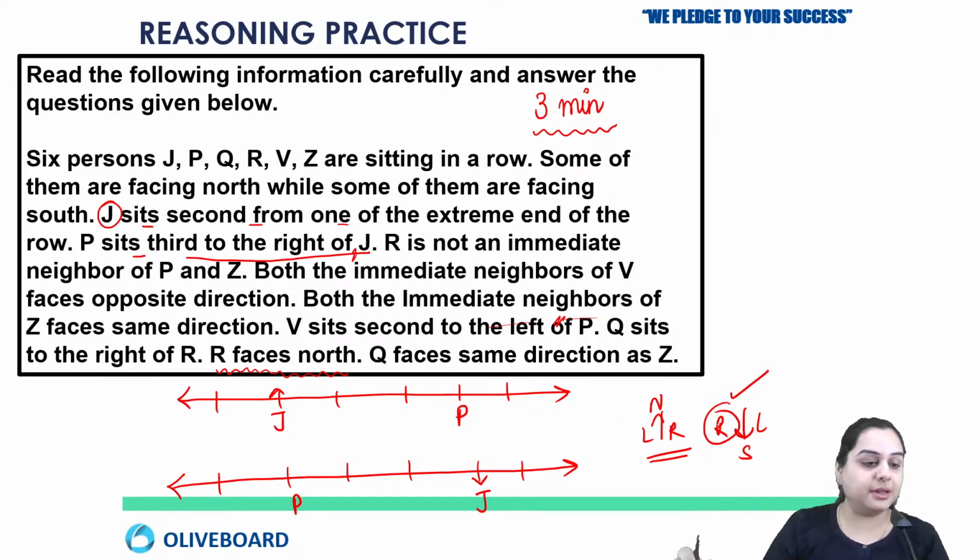Yeah. Deepika, yeah, this chapter is from sitting arrangement and puzzle. It is a combination of both the chapters. Okay, now we are done with the two possibilities of P and J.